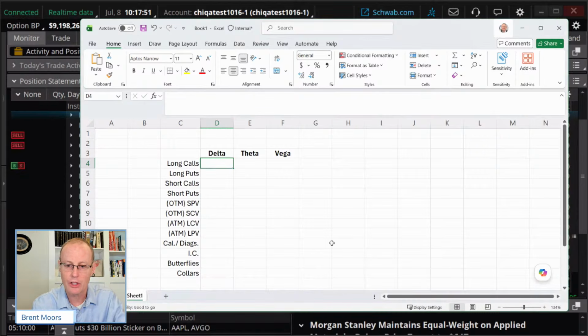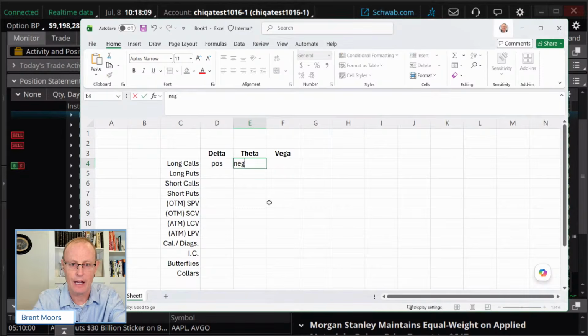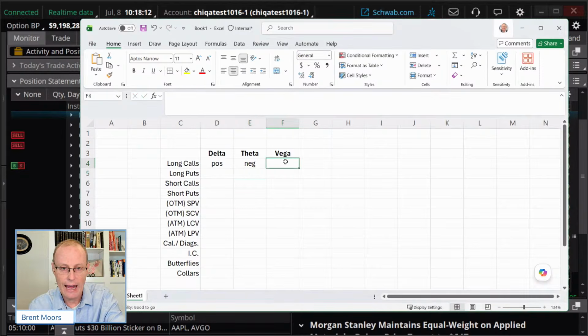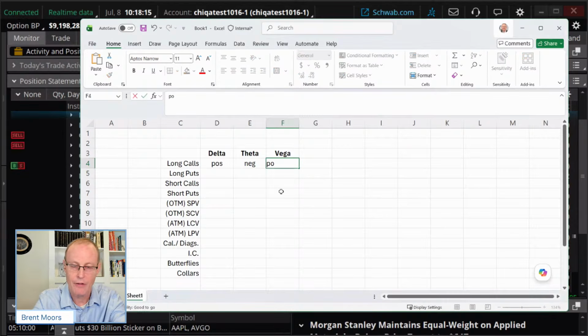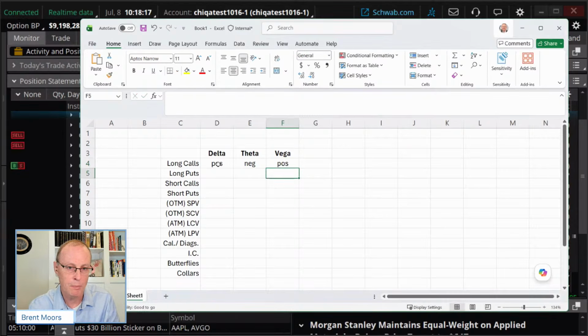A long call is a bullish trade. And so what it's going to do is add positive delta to this trade. Okay? It's going to add positive delta. Theta, it's going to add negative theta. Vega, it's going to add positive Vega. So with a long call, it's bullish. Time decay works against you. And implied volatility, an increase in implied volatility is going to help out the trade.